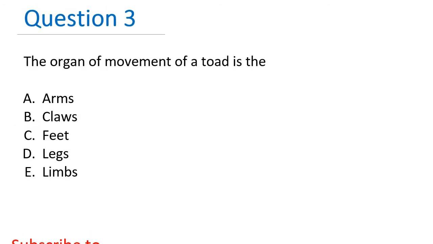Question 3. The organ of movement of a toad is the A. Arms, B. Claws, C. Feet, D. Legs, E. Limbs. Now, the movement of a toad is caused by the thrust of both the hind limbs. So besides jumping and swimming, a toad is able to walk on land as a result of that. So the right option is E. Limbs.